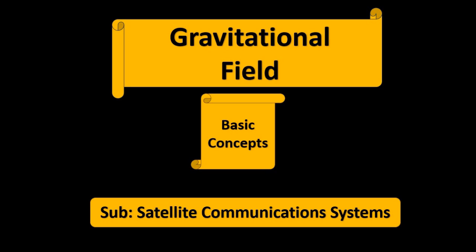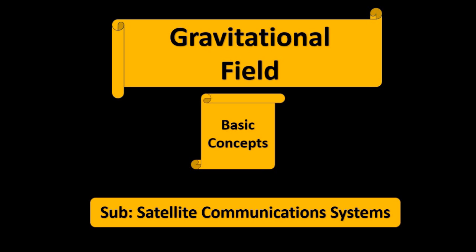So we can think of gravitational field also in a very similar way. Gravitational field originates from mass. Any mass, any object, the gravitational field concept comes from mass. Like electric field comes from charge and magnetic field comes from magnet, gravitational field comes from mass.